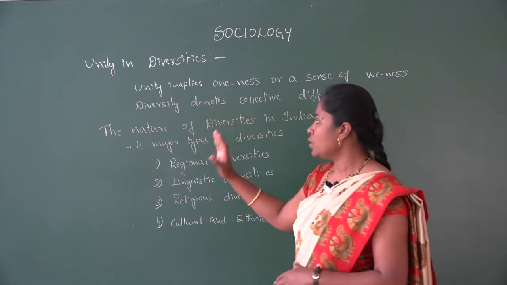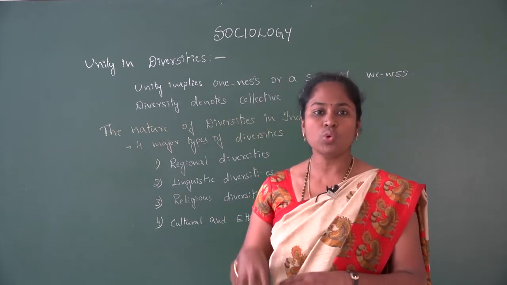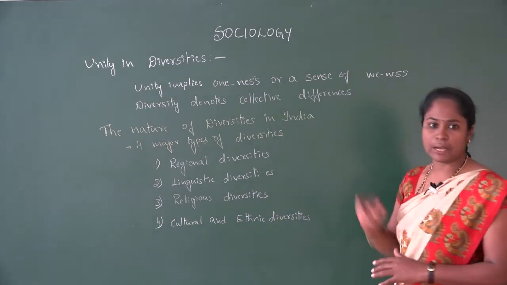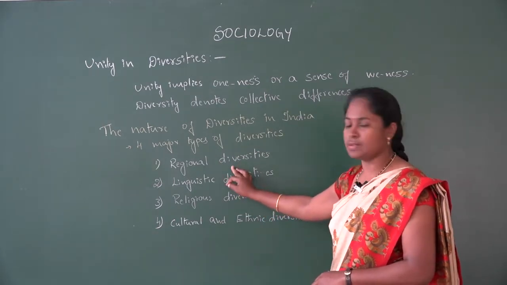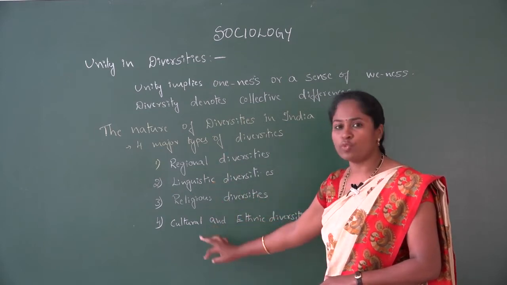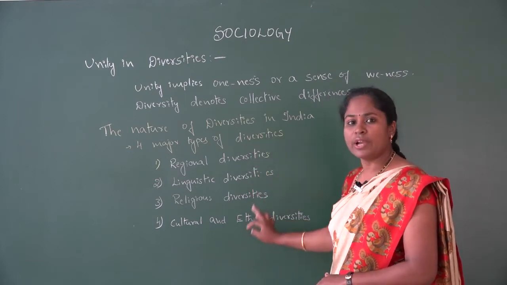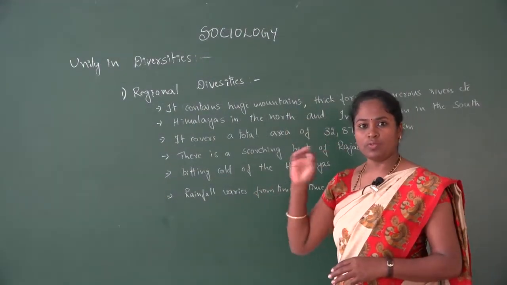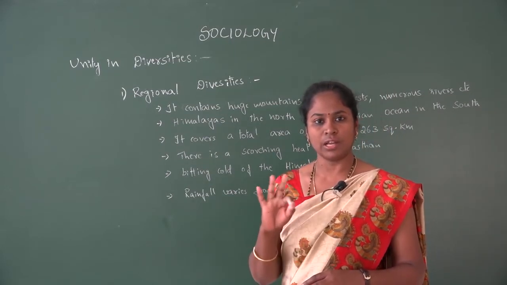Now, we discuss the different types of diversities and the different types of unity in Indian society. The first topic is the nature of diversities in India. We have four major types of diversities. The first is regional diversities, the second is linguistic diversities, the third is religious diversities, and the fourth is cultural and ethnic diversities.